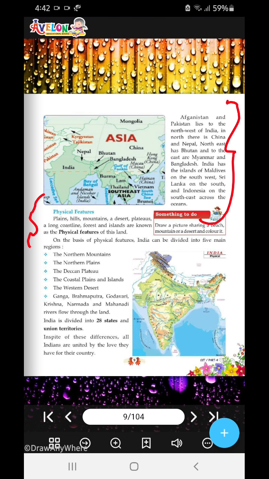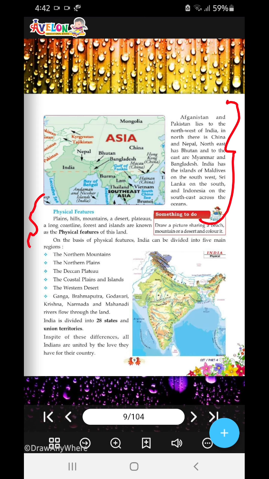On the basis of the physical features, India can be mainly divided into 5 regions. Now, during our time, we studied 6. The northern mountains, the northern plains, the Deccan Plateau or the southern plateau, the coastal plains and the islands. These two have joined together, but then we read it separately. The Western Desert or the Great Indian Desert or the Thar Desert, whatever you would like to say.